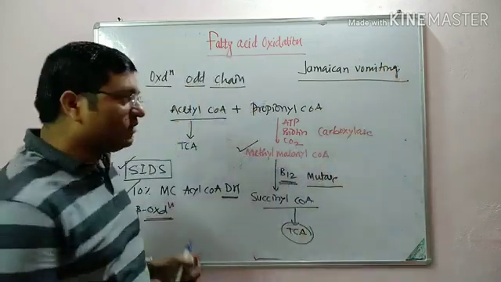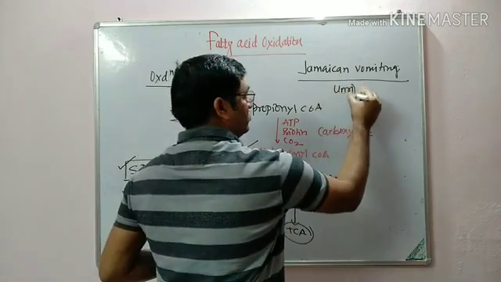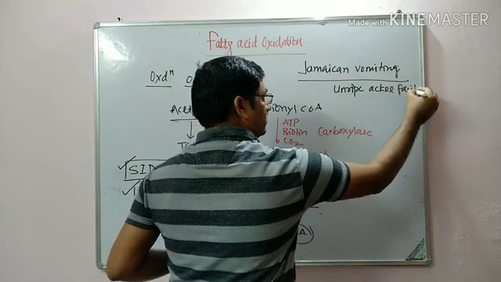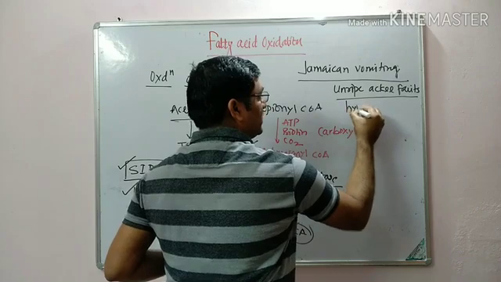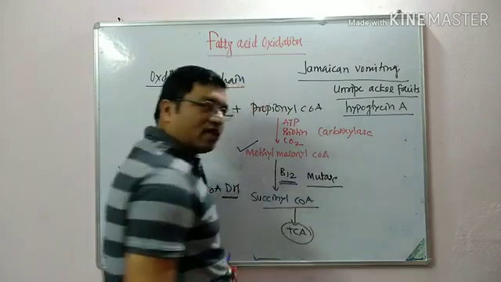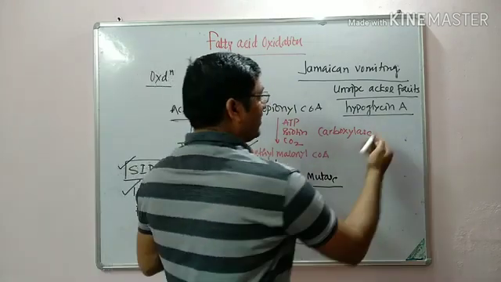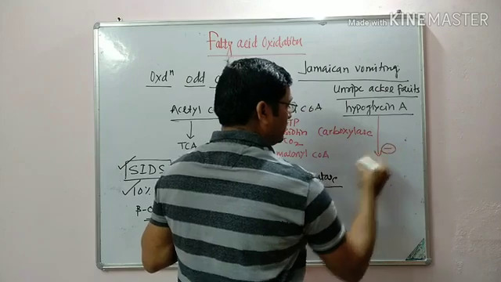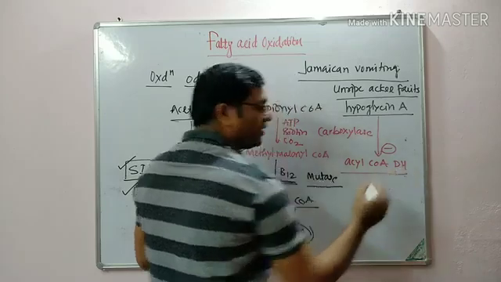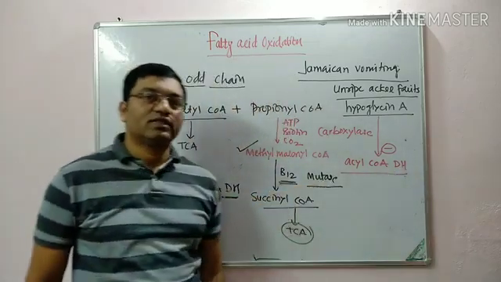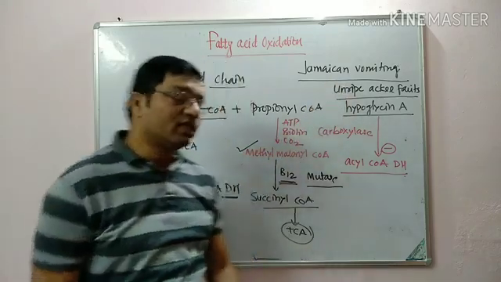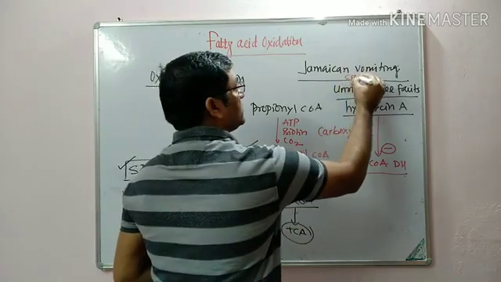It is due to the eating of unripe ackee fruits, which contain hypoglycin A. This is a toxin, and this hypoglycin A inhibits fatty acyl CoA dehydrogenase. It inhibits acyl coenzyme A dehydrogenase. So these are the two defects which occur in the beta oxidation of fatty acid, that is sudden infant death syndrome and Jamaican vomiting sickness.